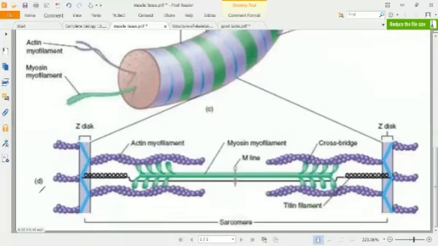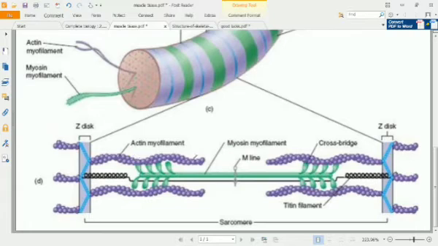Now we can see the ultrastructure of actin and myosin, and we can see its structure. Then we'll talk about its functioning as well. So you can see here the Z disc or Z line is present, this blue one, and from here to here, that is the ultrastructure of that sarcomere. This is the sarcomere, in which there is the M line by which these myosin filaments are connected on both sides. Here is the myosin filament and the actin filament.